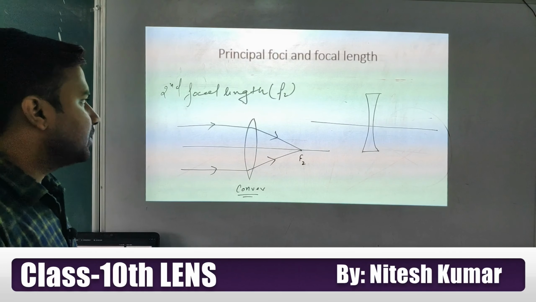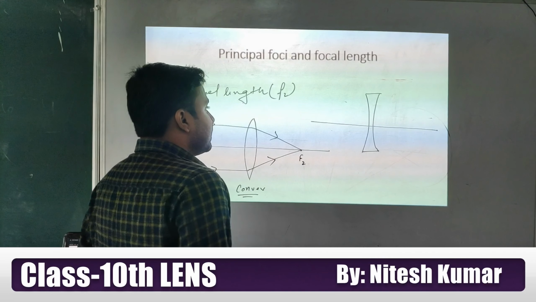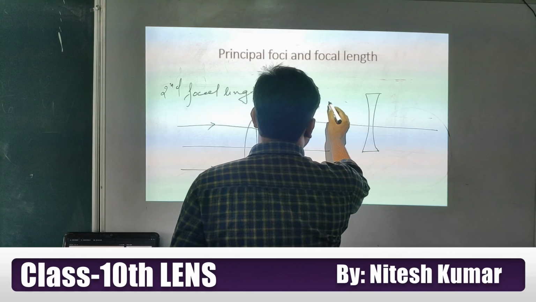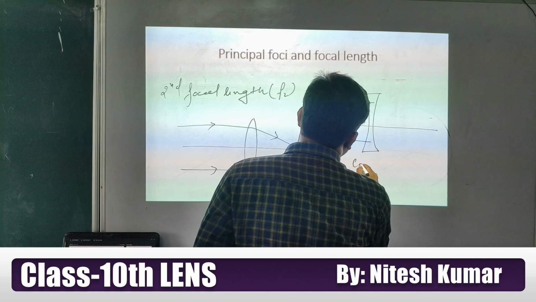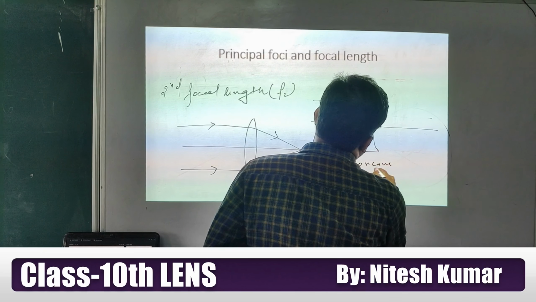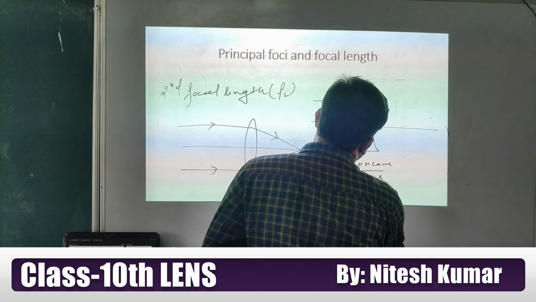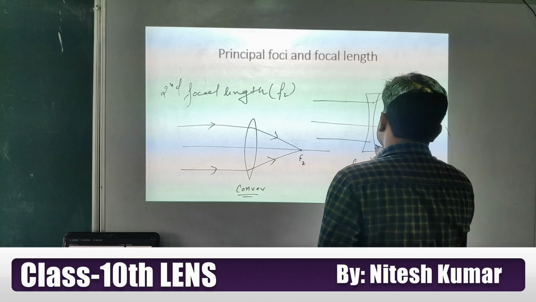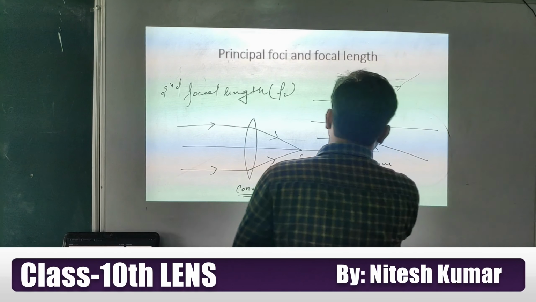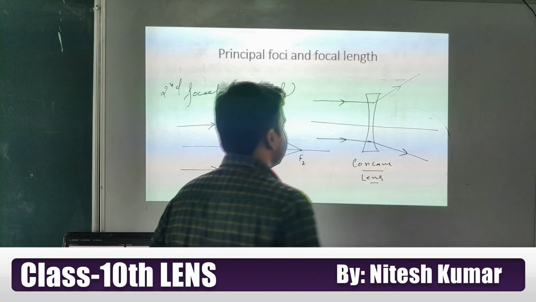Try to understand. Similarly here, a ray coming parallel to the principal axis, after refracting through the concave lens, what will happen? It will diverge. Is it or not, student? Look at this.